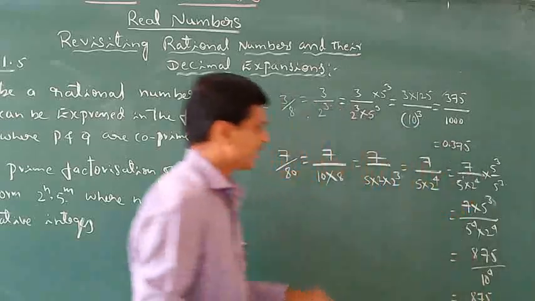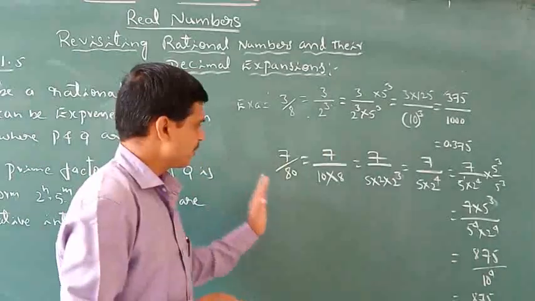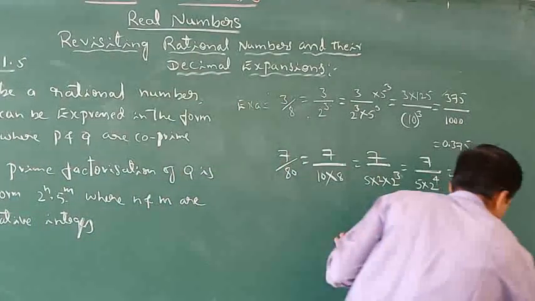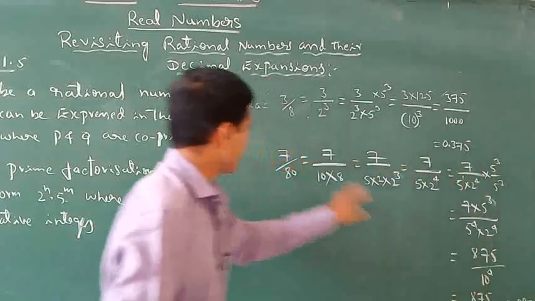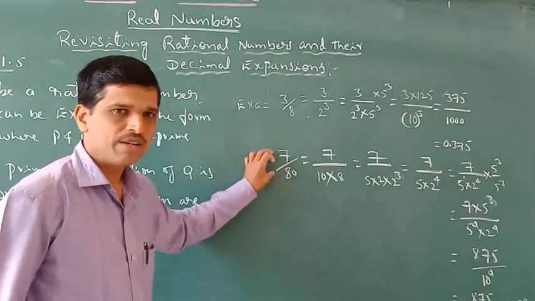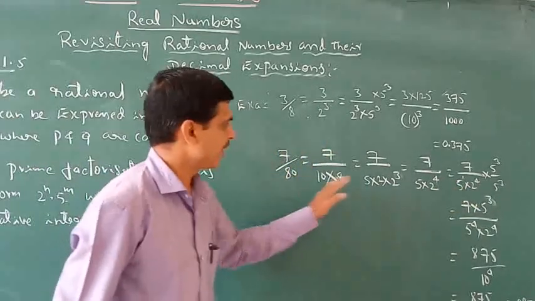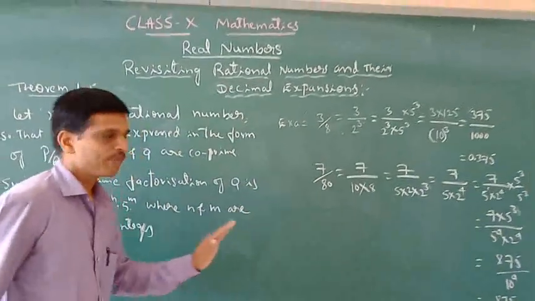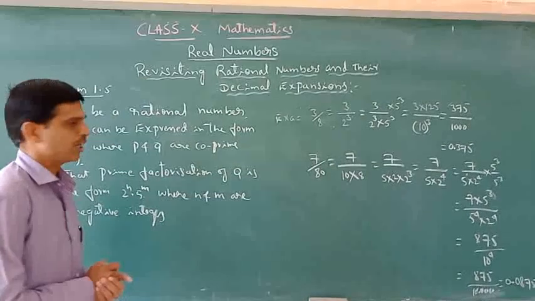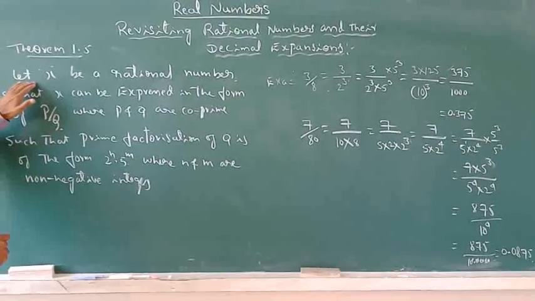So what I wrote previously, the same answer: the decimal expansion is 0.0875. The decimal expansion and the p by q form are the same, but observe that the denominator should be expressed in the form of 10 or its factors like 5 and 2. So this is the way of expressing the given numbers. So this result arises here.